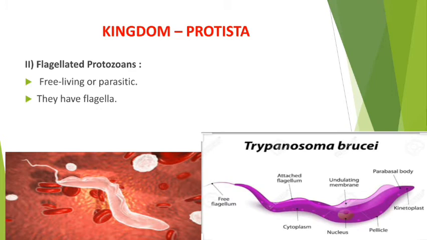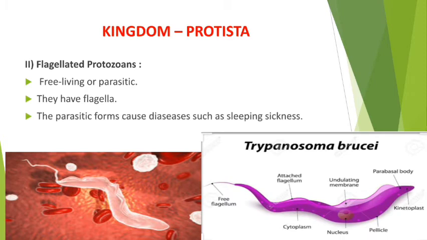Here you may see in the diagram the whip-like, thread-like flagella structure. So this is the free flagellum, labeled in the diagram. So in flagellated protozoans, flagellum will be there.